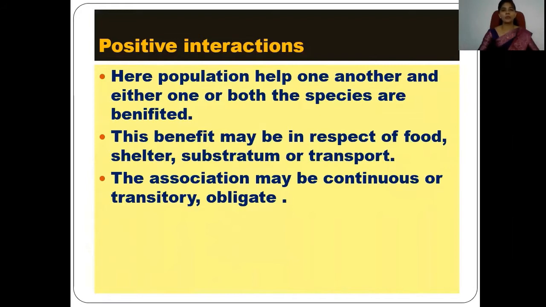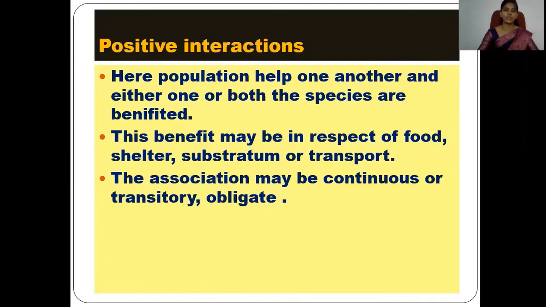There will be no harm to either animal. These benefits may be in respect of food, shelter, substratum, or for transportation purposes. When both are benefited from each other, both are helpful for each other's survival or to fulfill their basic needs, then they are known as positive interactions within those organisms.